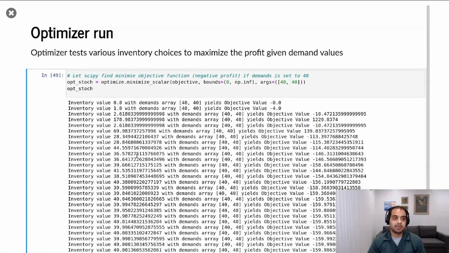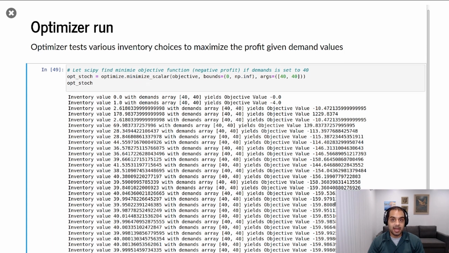So here's what an optimizer run looks like. I want to point out that this optimizer function can take multiple days of demand. So we've put 40 in here twice. So day 1 and day 2. And we've said that the choices the optimizer can make are anywhere between 0 to buying an infinite amount of newspapers, and we give it the objective function to plug a bunch of numbers into and try and minimize our objective function value.